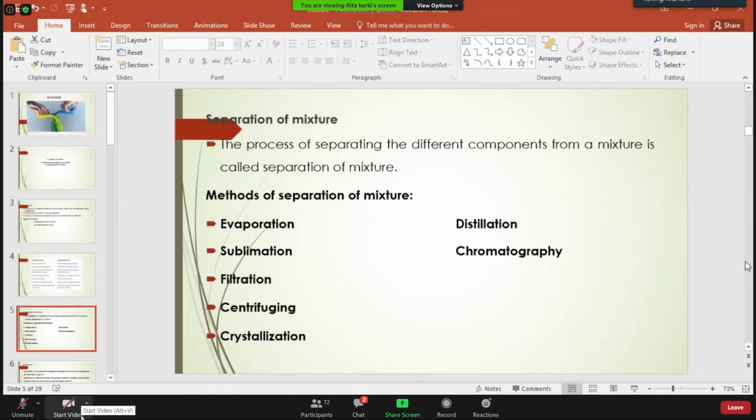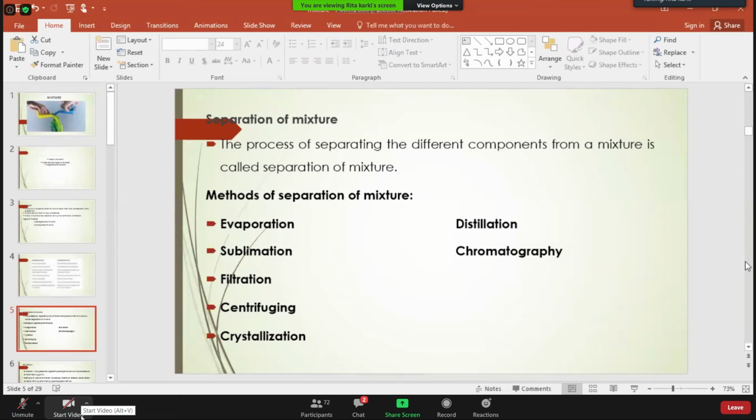by which we can easily separate different components from the mixture. The process of separating different components from the mixture is regarded as separation of the mixture. From a sugar solution, we can easily separate sugar and water either by the simple distillation process or by the evaporation process. To separate volatile and non-volatile substances like sand from camphor, there is the sublimation process. Similarly, we can separate sand from water by the filtration process. Besides these, there are the centrifuging, crystallization, distillation, and chromatography processes.